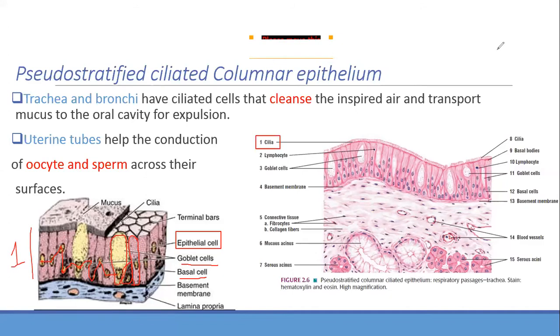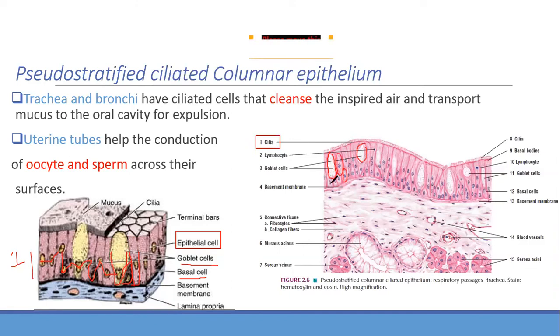Is it clear for your eyes? How does it look? Does it look like you would be confused to say that it is one layer? Now look at this diagram. It's very good in this diagram. So see the nucleus again. This is a goblet cell which you're seeing, the empty cell. Then this is your columnar cell, and this one on the base is your basal cell.